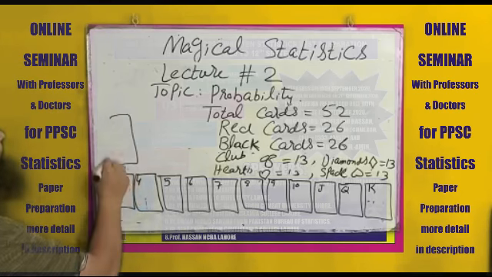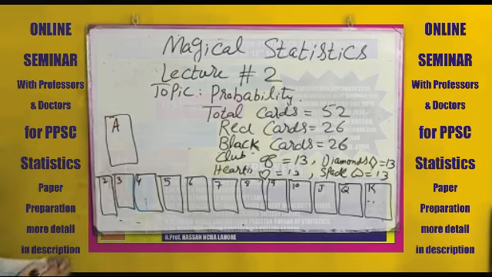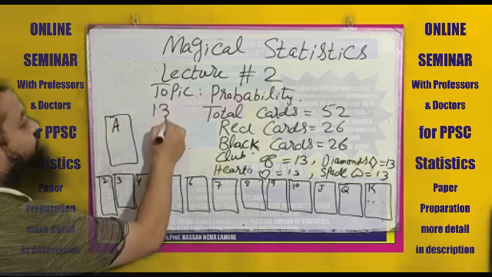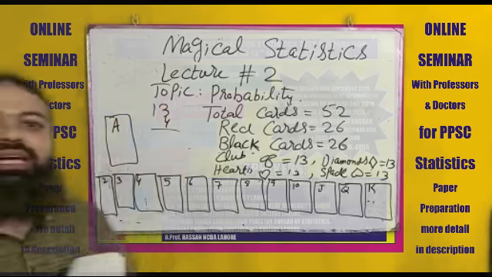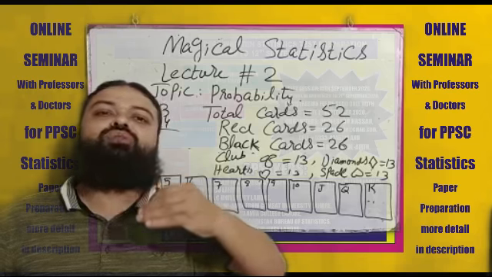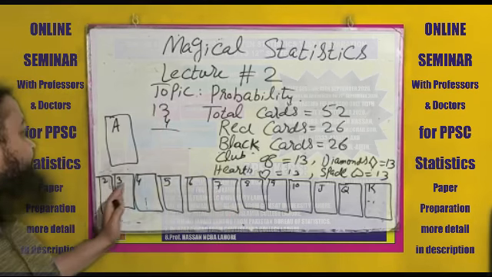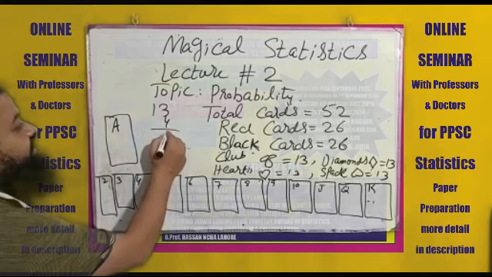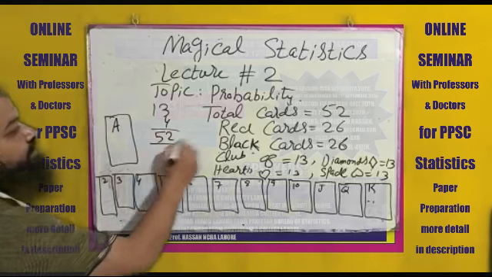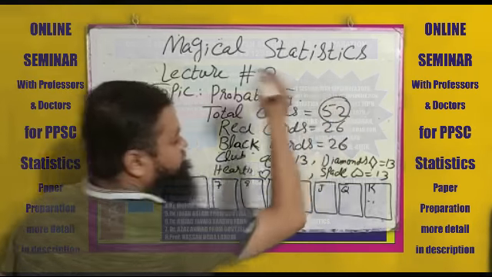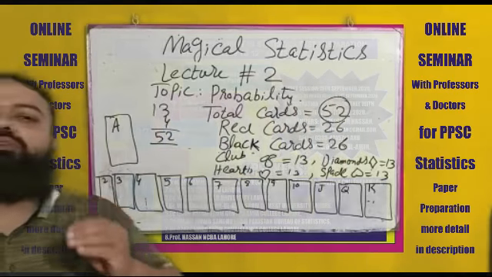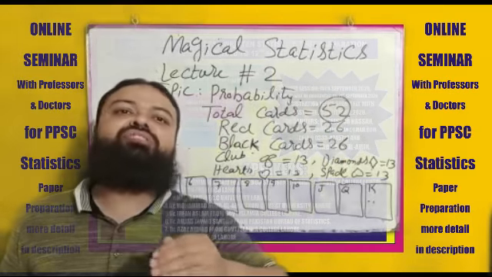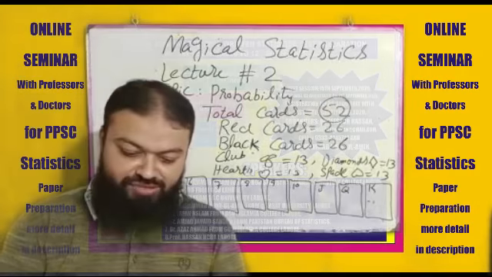I will write it over here. If you multiply 13 with 4, because as I told you every card is 4 times, 2 is 4 times, 3 is 4 times, these all are 4 times, that will be 52. Total cards are 52. This is the basic information for solving the questions of cards. Now start.